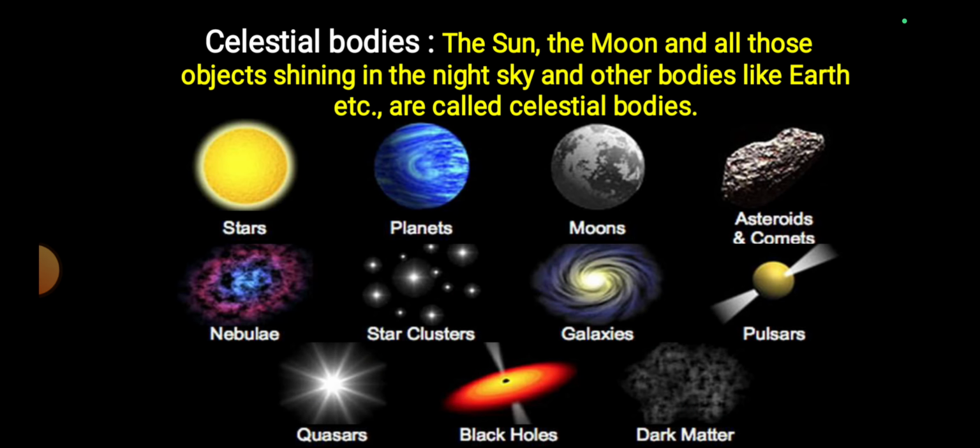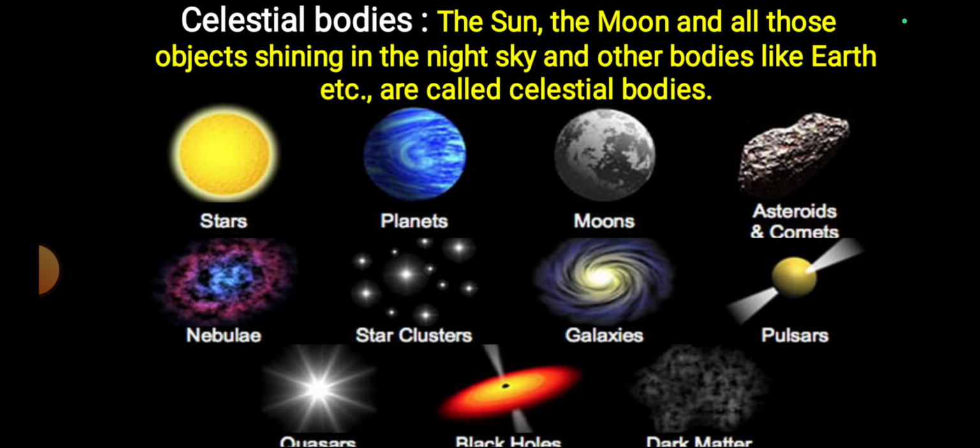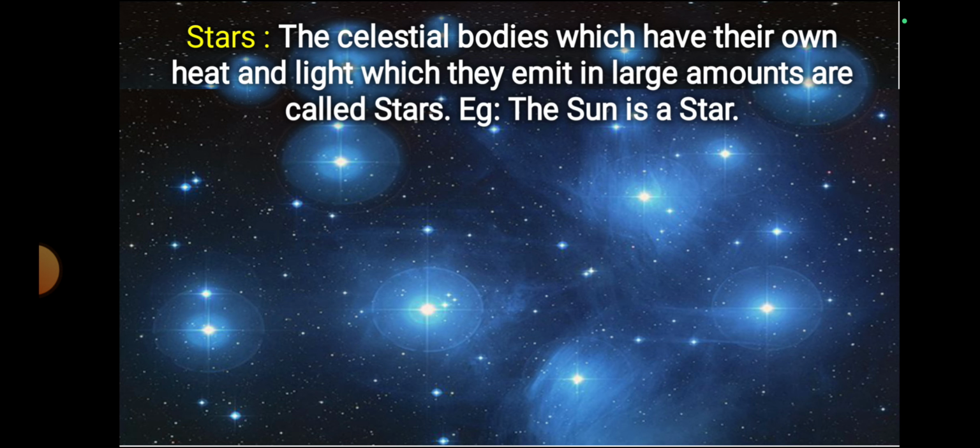See here, the sun, the moon, and all those objects shining in the night sky, and other bodies like Earth, etc. are called celestial bodies. For example, star, planets, moons, asteroids, nebulas, star clusters, galaxies, pulsars, quasars, black holes, dark matter, all these are called celestial bodies.